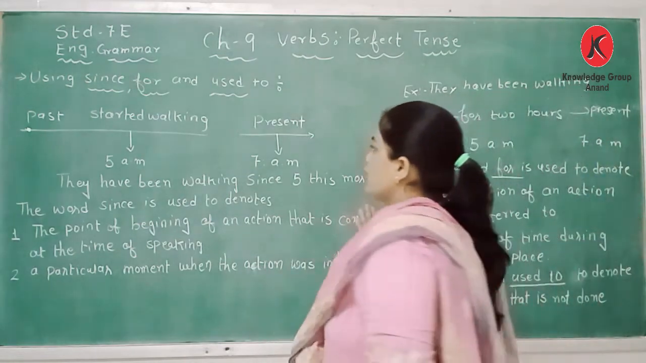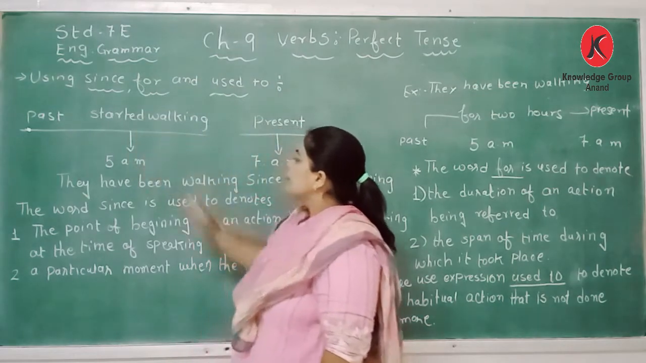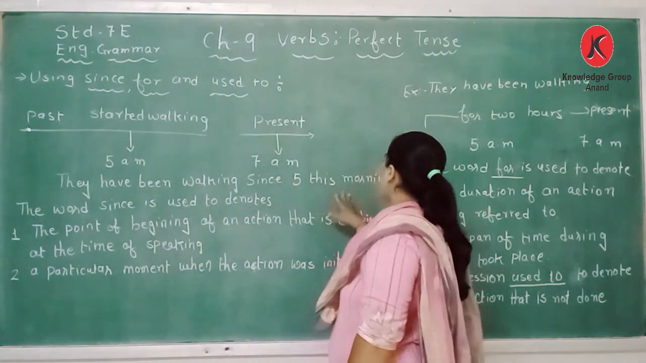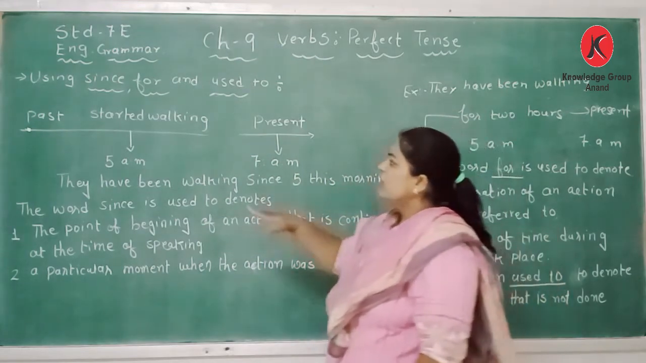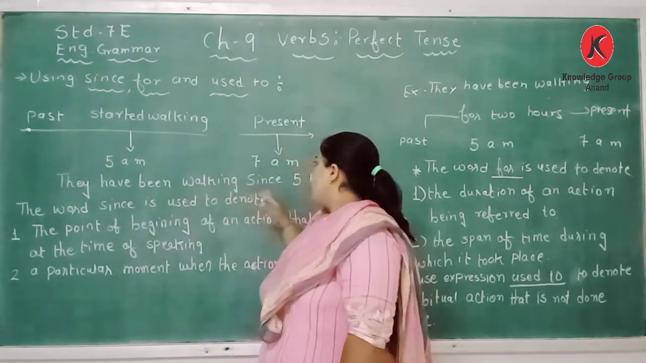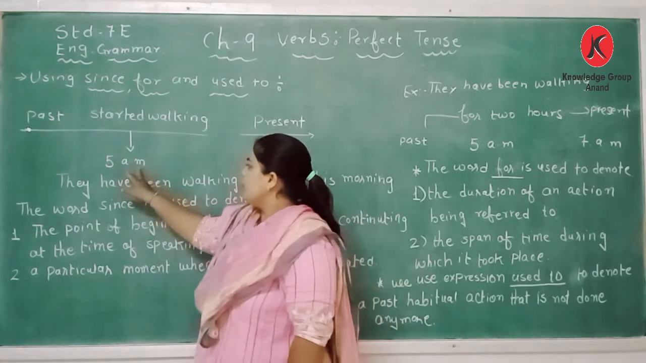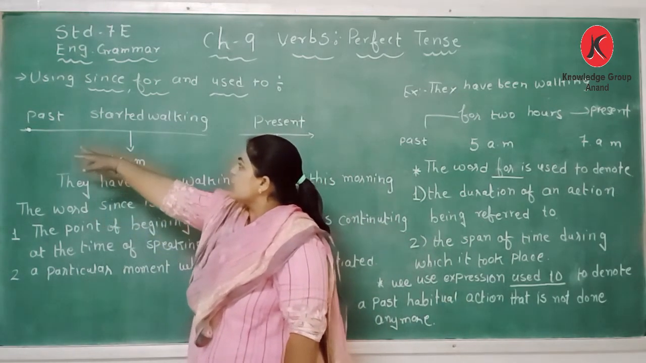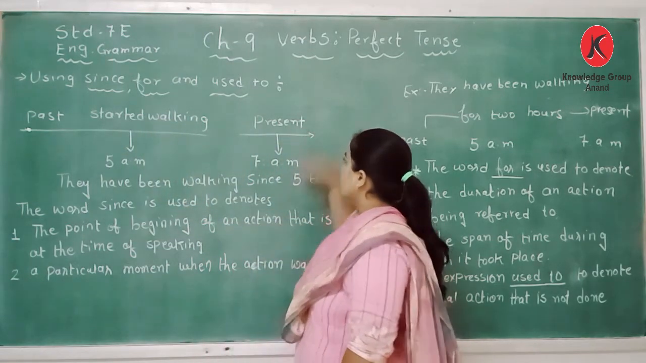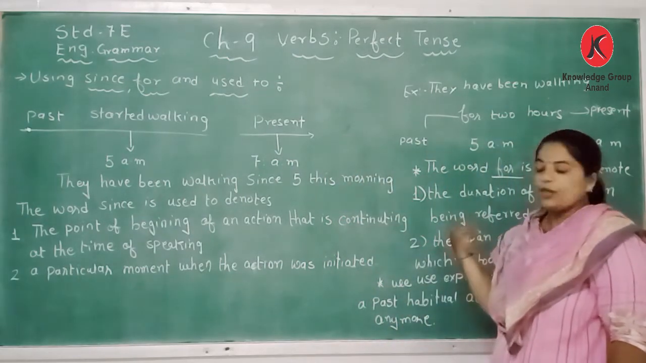Now let us go to the next point, using since, for and used to. Here the sentence is, I have been walking since 5 this morning. So the action started in the past, they started walking at 5, and at the present moment, 7 a.m., the action is still continuing.